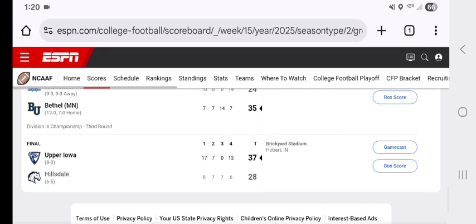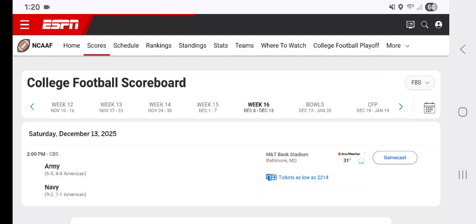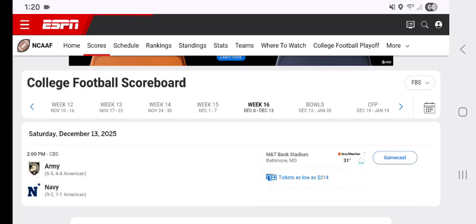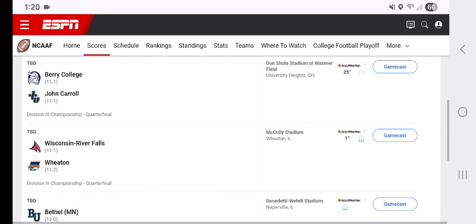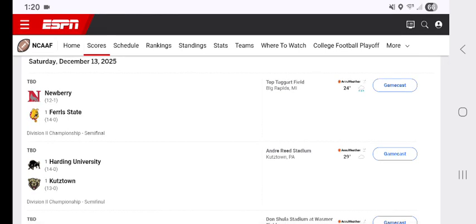Upper Iowa won another in the final Division 2 bowl game, 37-20 over Hillsdale. Then we have Division 2 and Division 3, so the times are to be determined. We have Newberry at number 1 seed, and number 1 in the region, Ferris State.